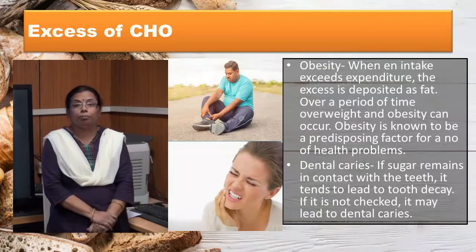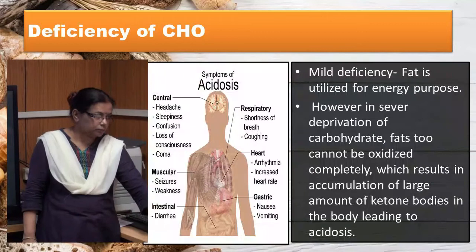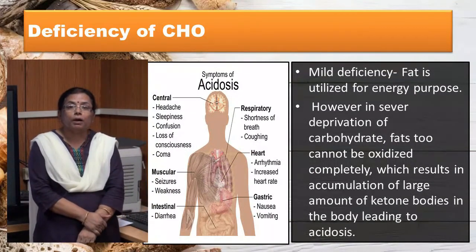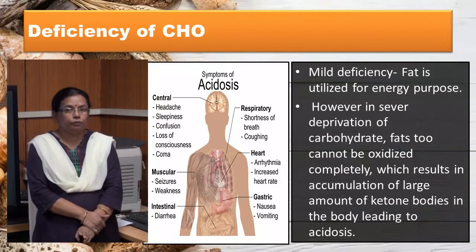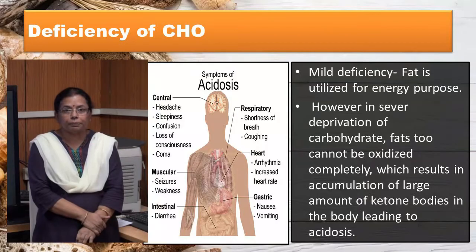Excessive consumption of carbohydrate in the form of sweets, candy, chocolates may lead to obesity and dental caries. If there is mild deficiency of carbohydrate in our diet, then fat will be metabolized for energy purpose.